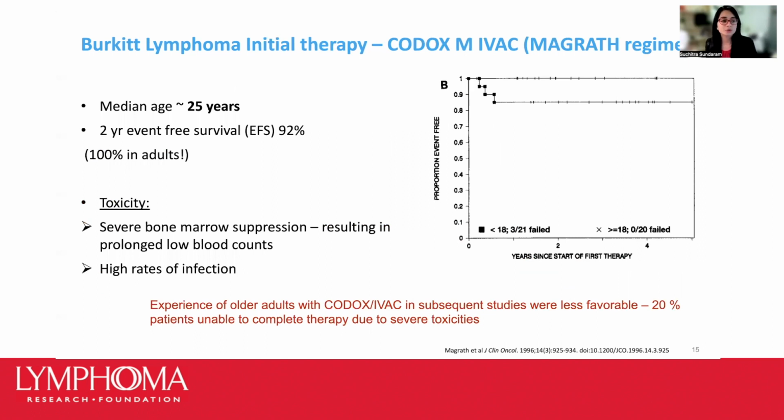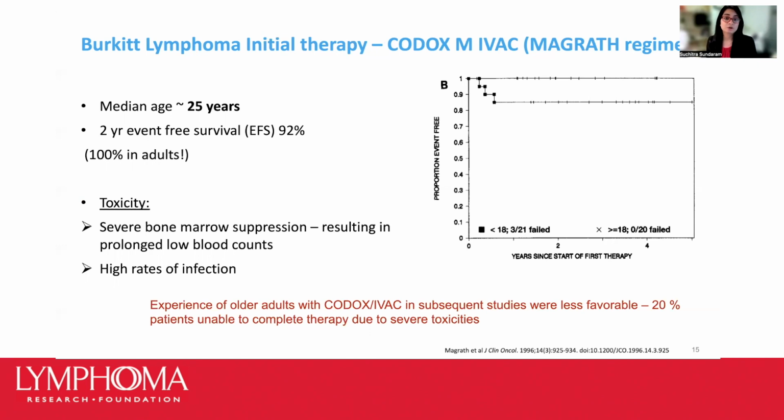It's important to note that the median age of the patients on this clinical study was only 25 years. So in this young group, they actually noted fantastic responses in this trial, with a 2-year event-free survival rate of 92%. So event-free survival, it's important to know, is the measure of time after treatment that a group of people in a clinical trial have not had their cancer come back or haven't gotten worse.